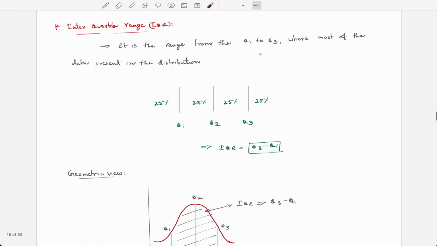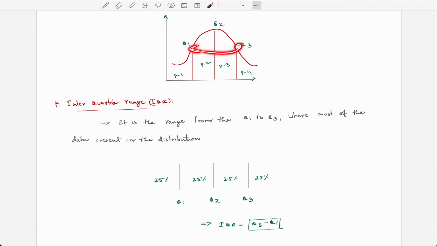We simply subtract Q1 from Q3, which is Q3 minus Q1. So if we have 3 and 1, then we do 3 minus 1, which is equal to 2.